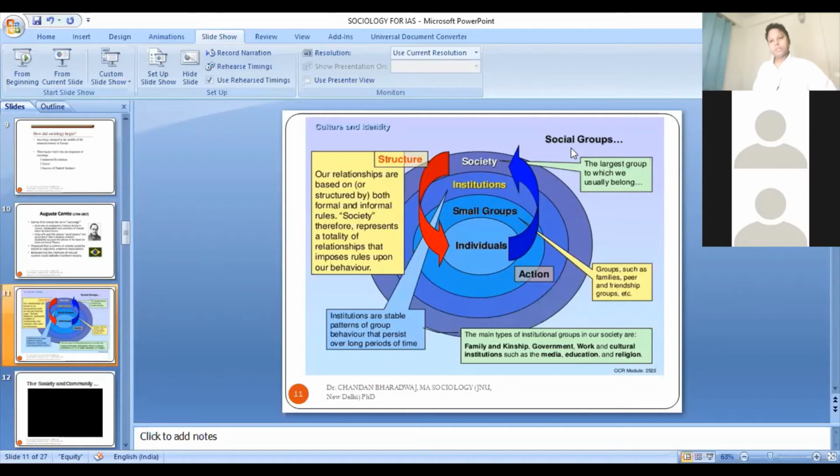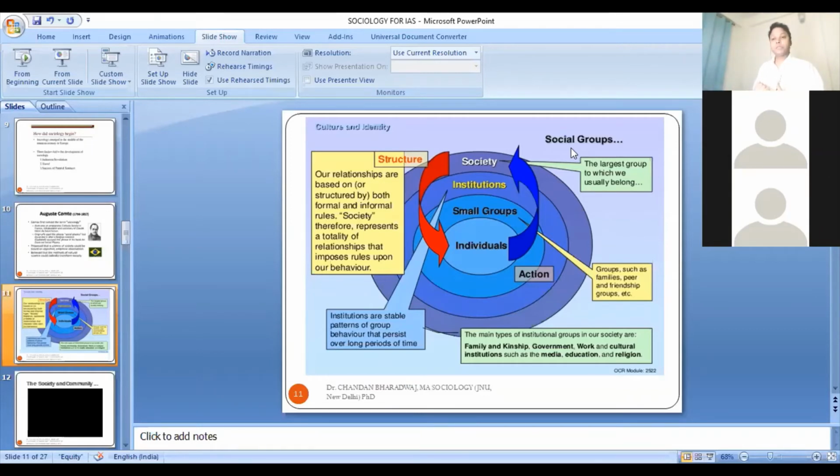These are also groups, but they are not so closely associated with you. You are not emotionally attached to these groups, or you are less attached to them. So there are different ways of looking at it in society. The first unit we have to deal with is the individual. Then we have to deal with different kinds of groups. Groups could be primary, secondary, and then there is the third unit.